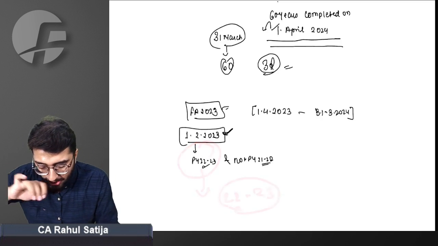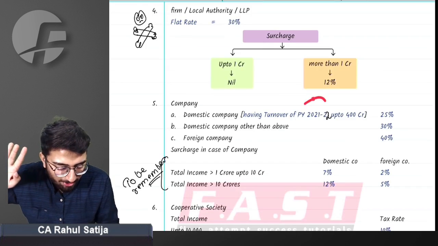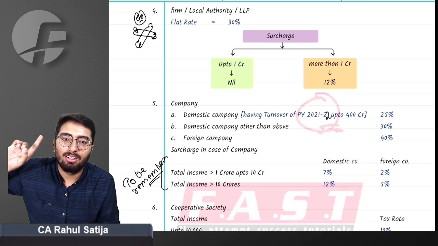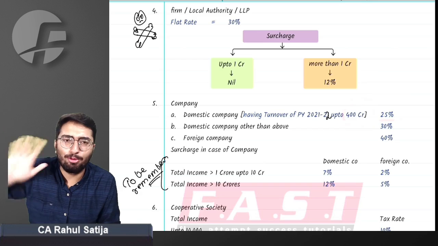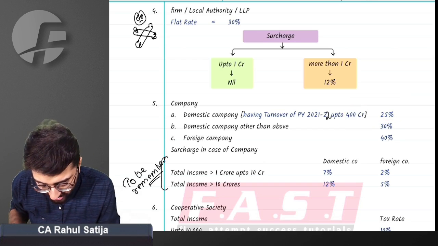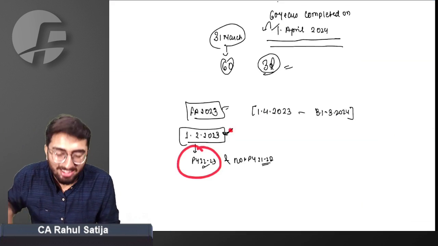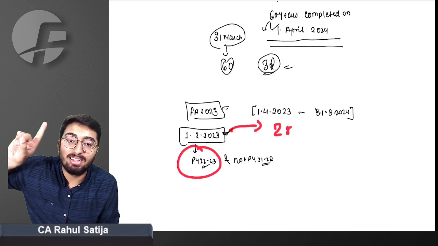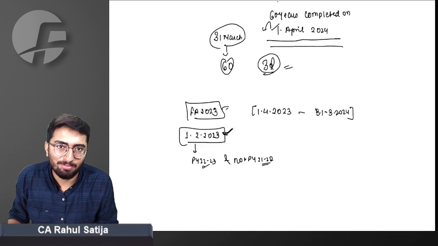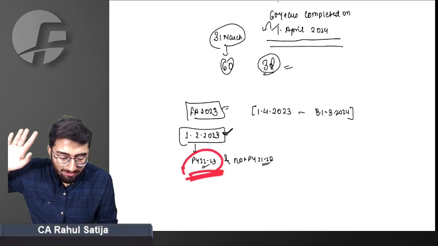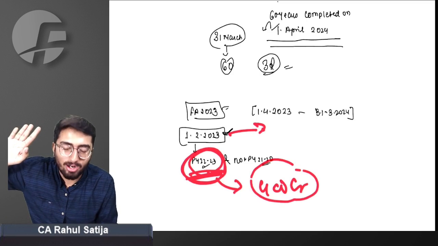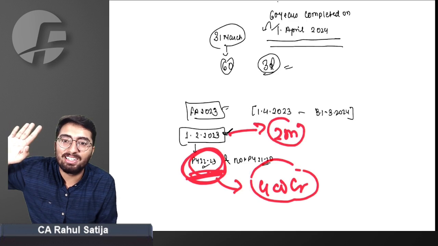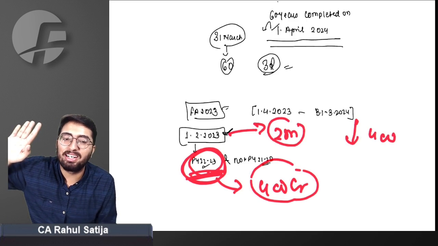If the finance minister would have written previous year 22-23, turnover of previous year 22-23 should be up to 400 crore. What would companies have done? They still would have had 2 months left to manipulate their turnover. Can you see this? People still had 2 months to manipulate their turnover and reduce it before 400 crore.